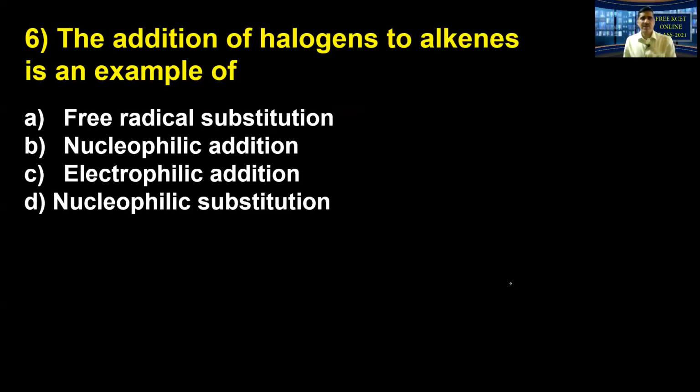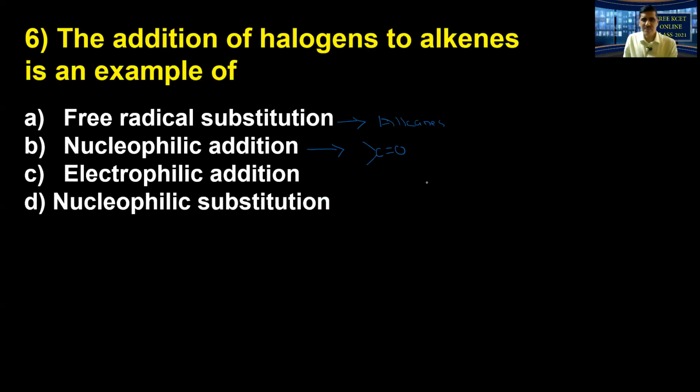Okay, next one, the addition of halogens to alkenes is an example of. So kind of reactions, in the first practice. Free radical substitution, you should also remember alkenes. Alkenes do answer the free radical substitution reaction. Nucleophilic addition you have studied this year. This is the characteristic reaction of carbonyl compounds. Both aldehydes and ketones happily undergo nucleophilic addition. Addition with HCN, they form cyanohydrin.